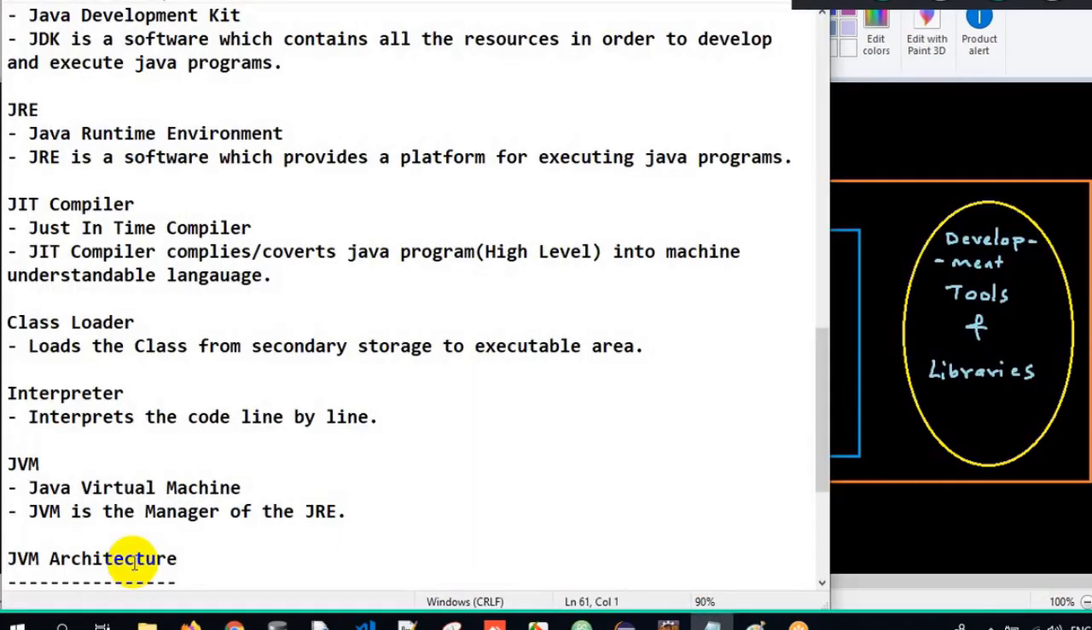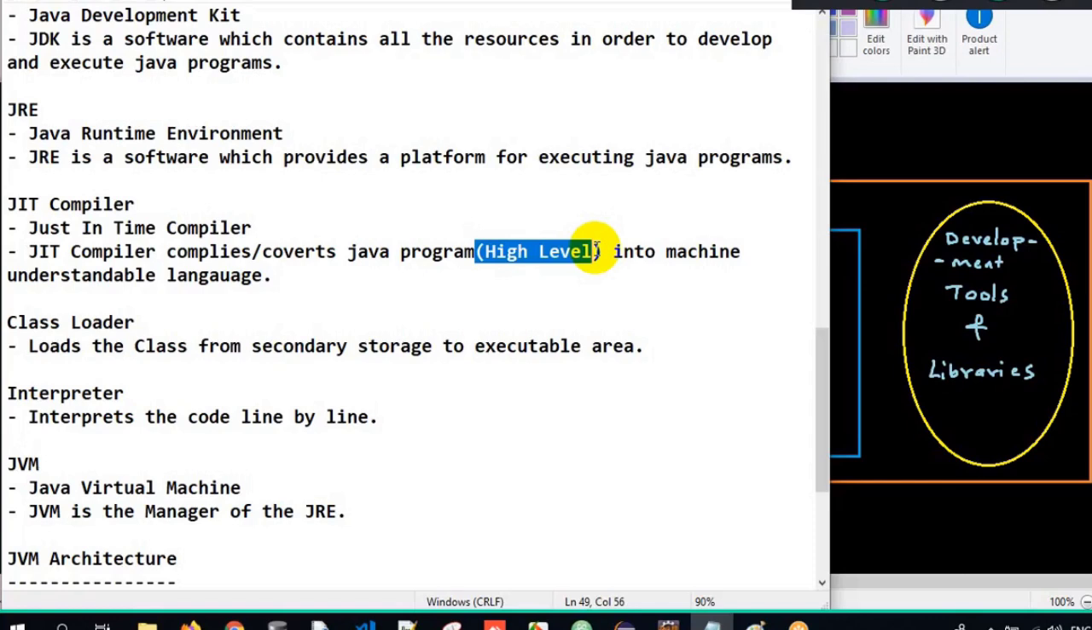Okay, so in this process, he converts the high level language. So JIT compiler, whatever program I write, the high level language, he will convert it to machine level language. Okay, so who will take care of it? The JVM will take care of it. He'll tell the JIT compiler, please convert. Okay, and there is someone called class loader who will load the class from the secondary storage to the executable area. So the JVM will tell, hey, class loader, please load the class here.